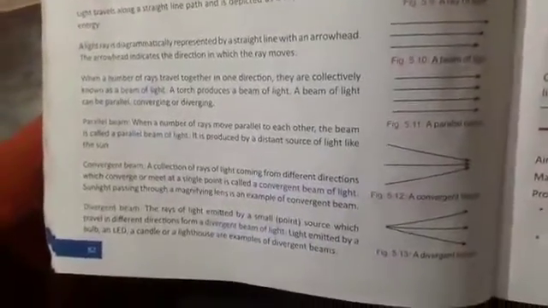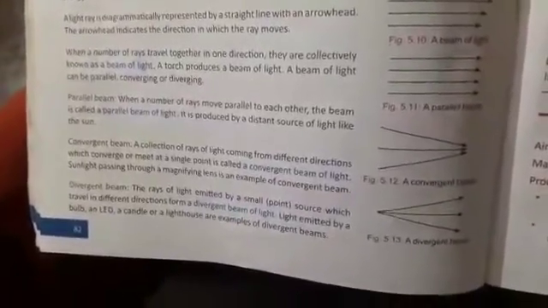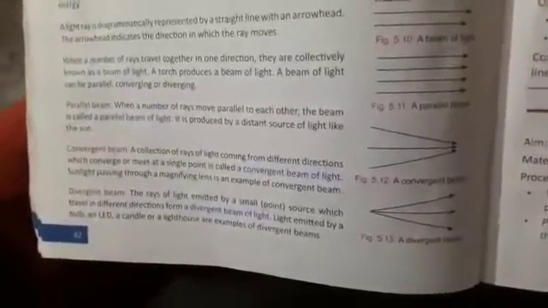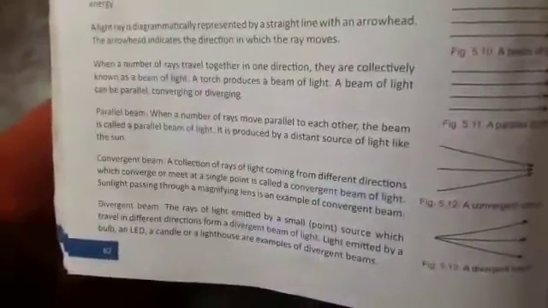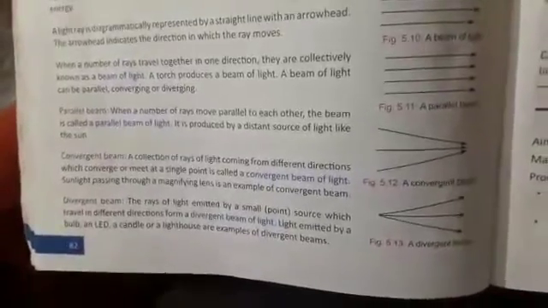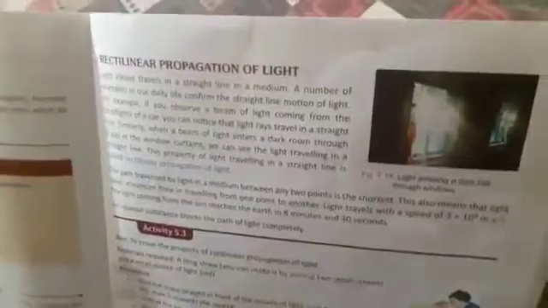Divergent beam. The rays of light emitted by a small source which travel in different directions form a divergent beam of light. Light emitted by a bulb or an LED, a candle or a lighthouse are examples of divergent beam of light. Now we will see next topic is rectilinear propagation of light.